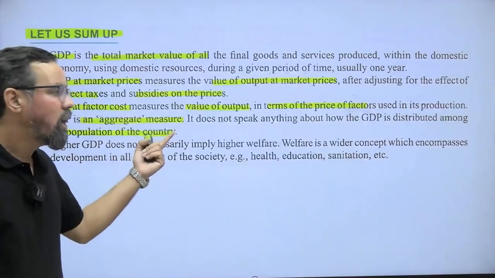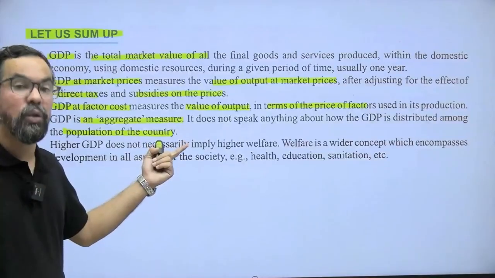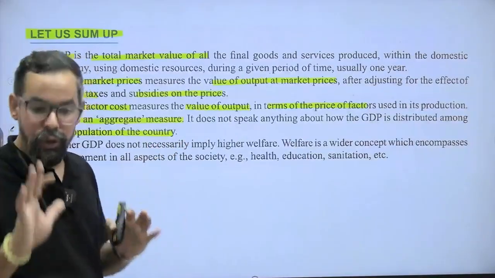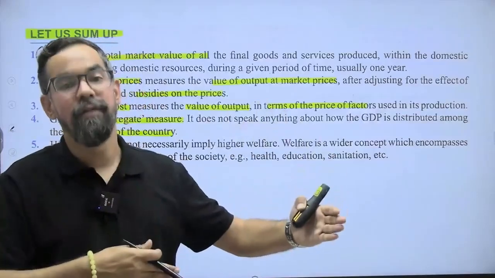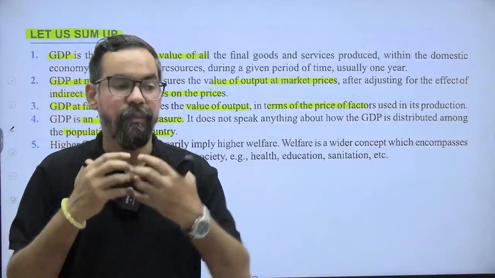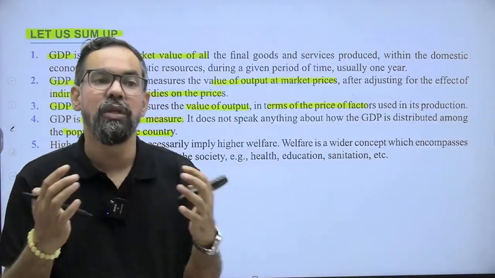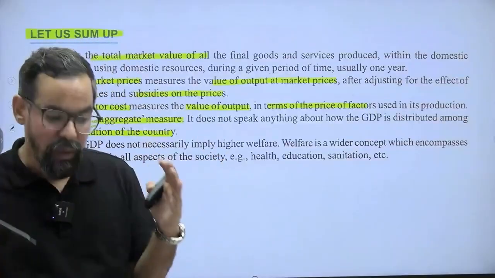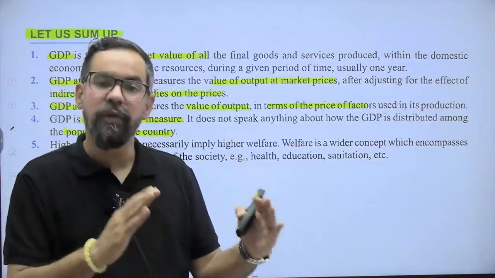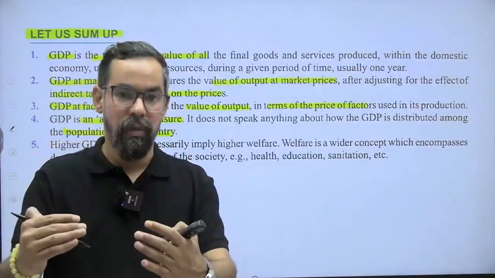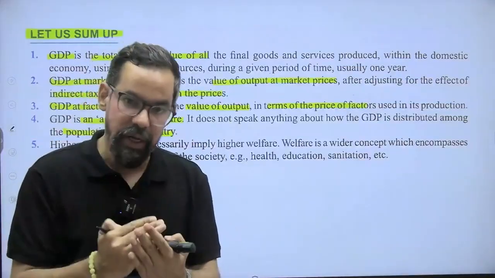GDP is a growth measure, simply saying. And there is a difference between growth and development. For income distribution and equality levels in the economy, we generally judge performance based on development measures like the human development index and others.